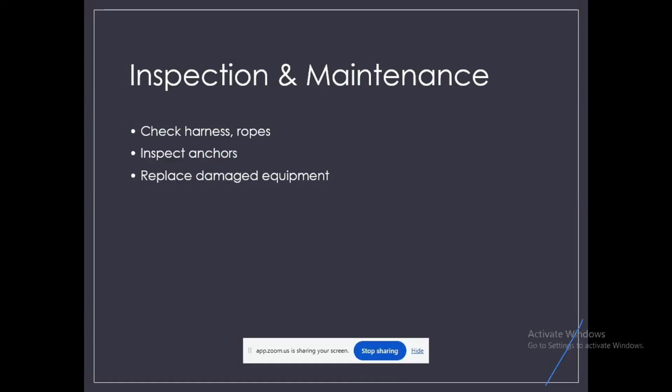Then replace damaged equipment. Never use damaged or defective equipment. If any component shows wear, remove it from service immediately or replace it with certified, safe equipment. Do not try to repair critical safety equipment. Replacement is the safer option.